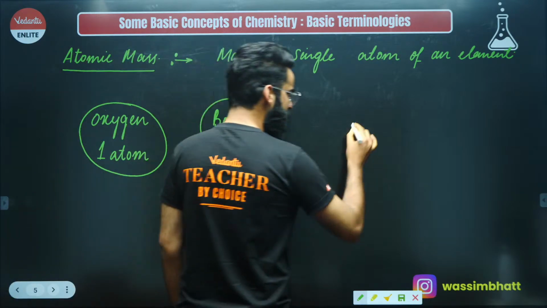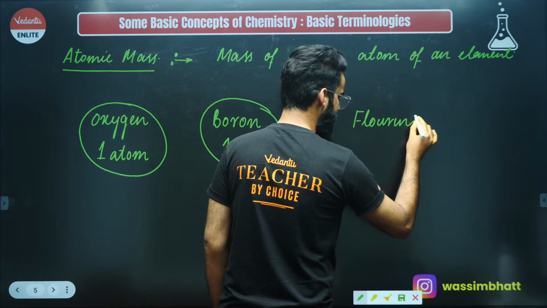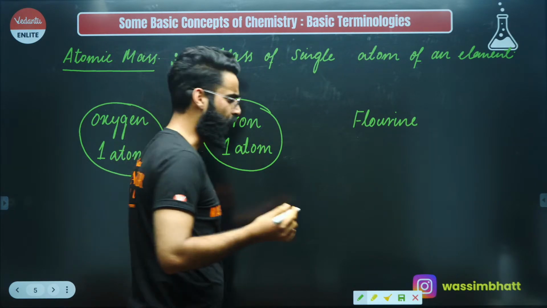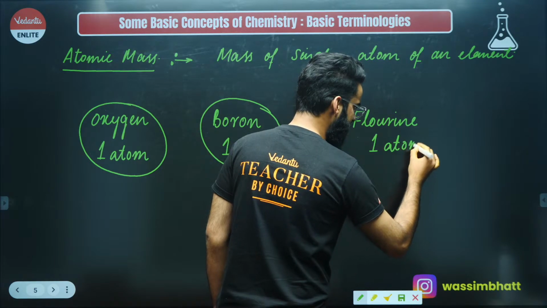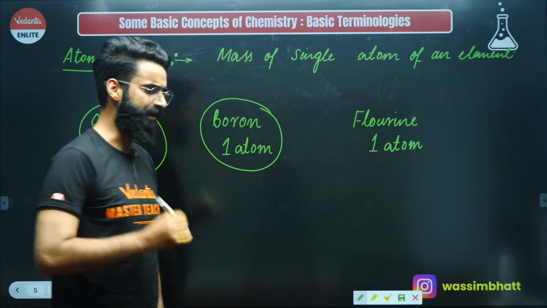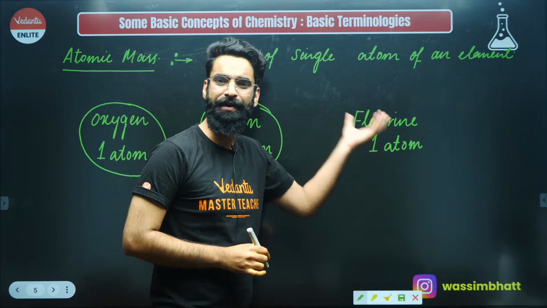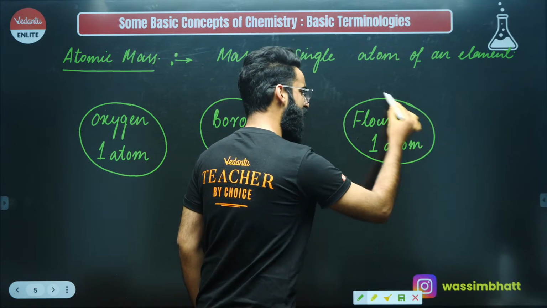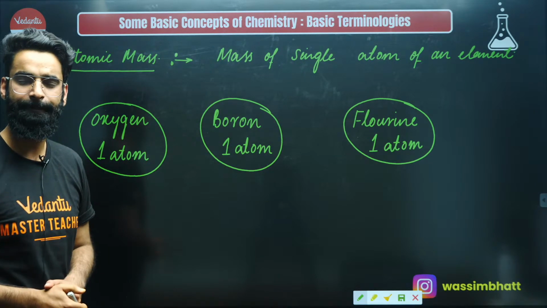In the similar way, to calculate the atomic mass of fluorine, you will be taking one atom of fluorine, calculating its mass, and whatever that is, you will be calling as atomic mass of fluorine, right?